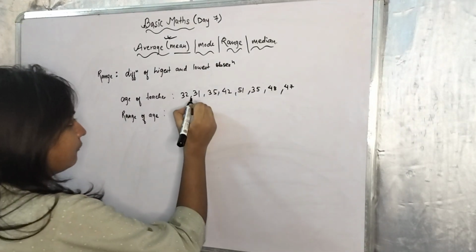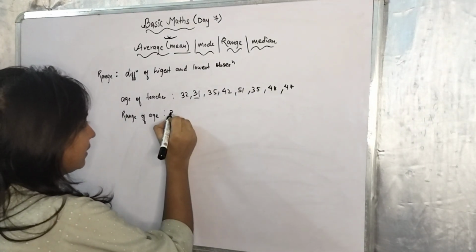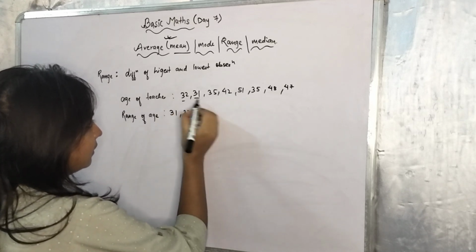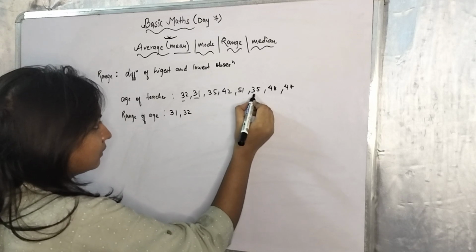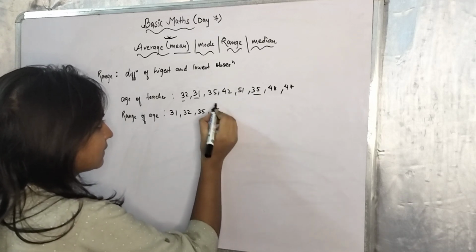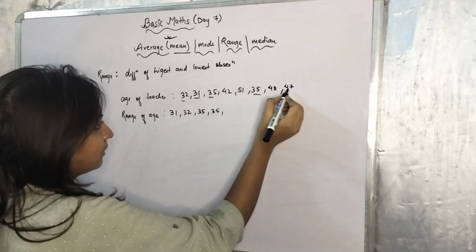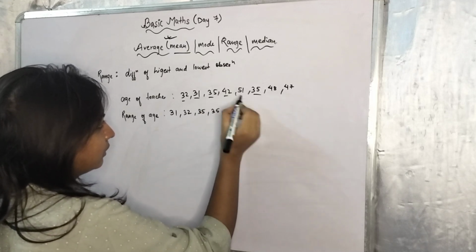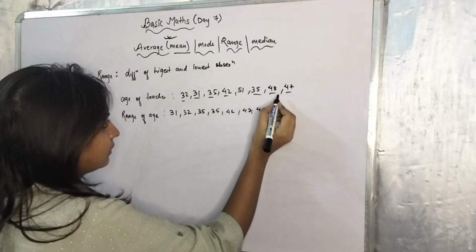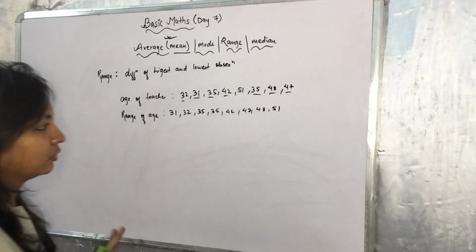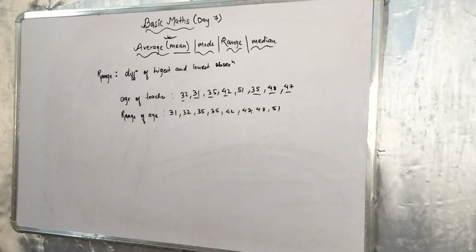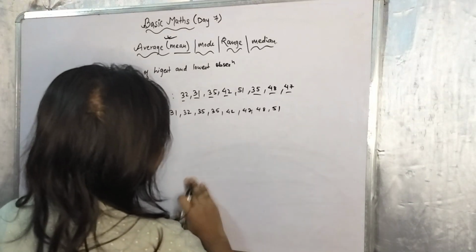Ascending order means first we will take the smallest, 31, then comes 32, then comes 35. 35 is given twice, so we will write 35 twice. Then comes 42, then 47, then 48, then 51. So this is the first process for range.